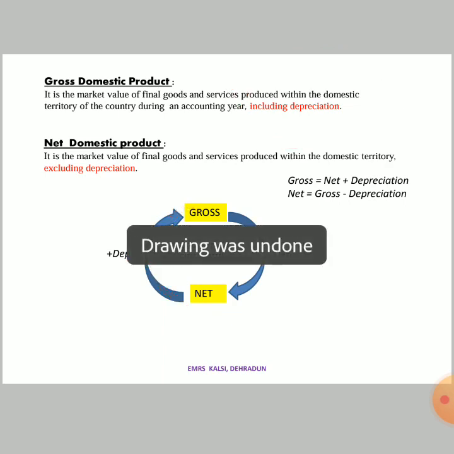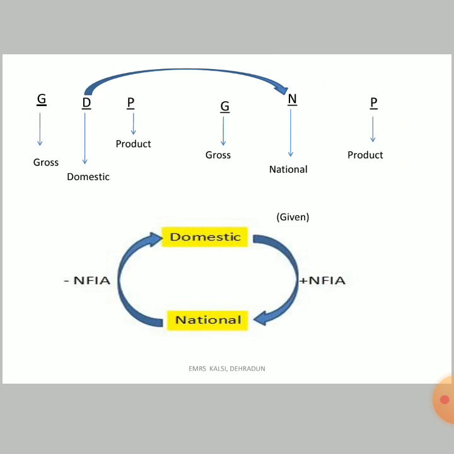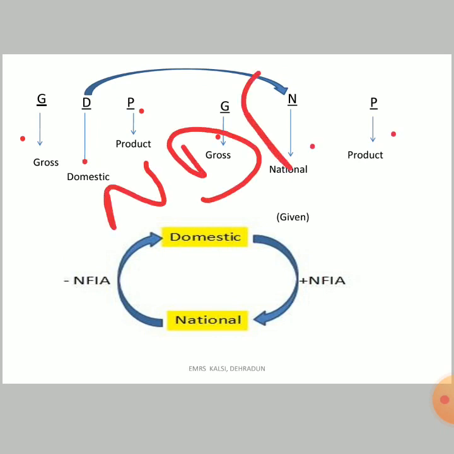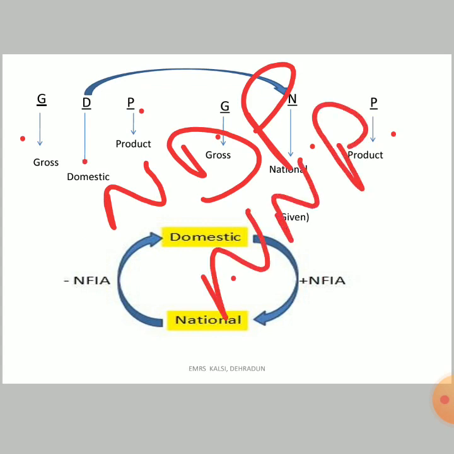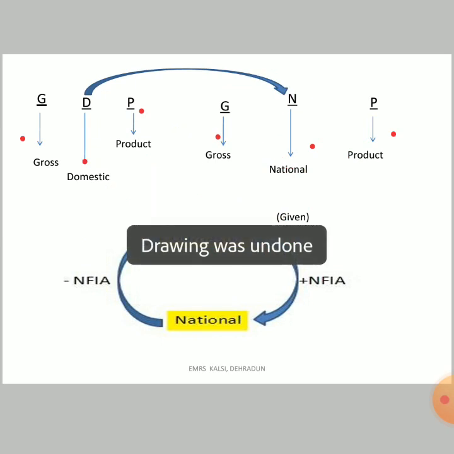See, this is how we write GDP MP, GNP MP. This is the way of writing the aggregates: gross domestic product, gross national product, like NDP, net domestic product, NNP, net national product. So this is how we pronounce and write these aggregates.